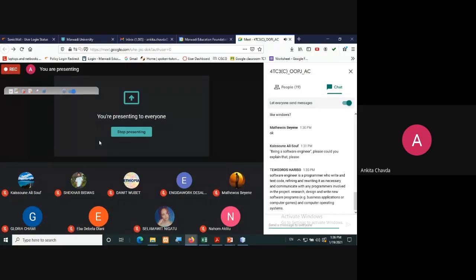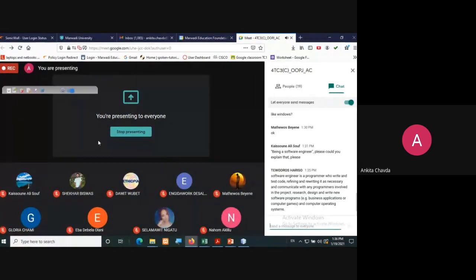Then another thing, if you are interested in coding, you will have a job scope like junior programmer, then senior programmer, then project manager. So many posts will be there. If you don't want to code at all, you can even become a tester. In testing, you at least know some piece of code, not a full coding. You have some frameworks and you just need to code a little. That you can also do.